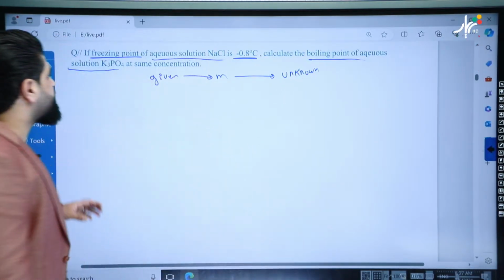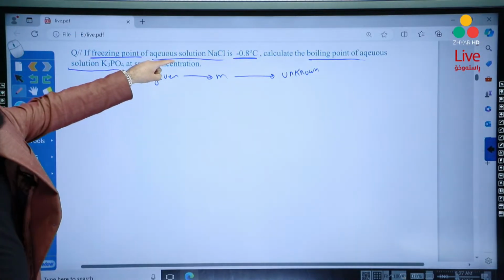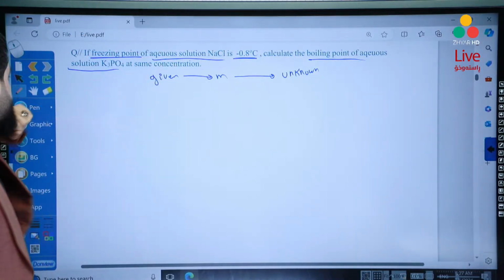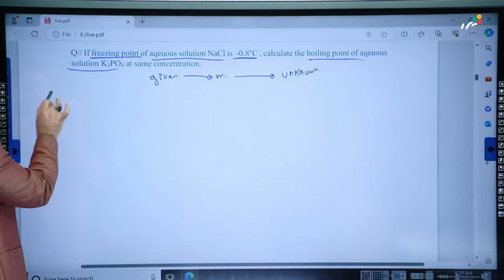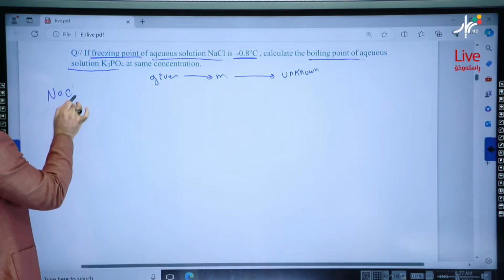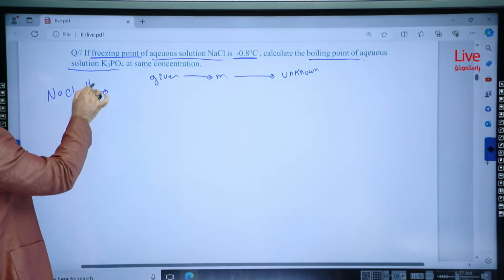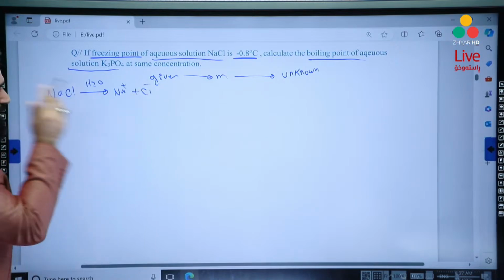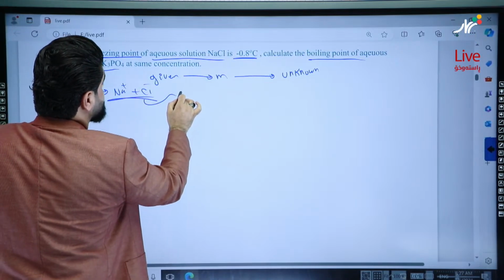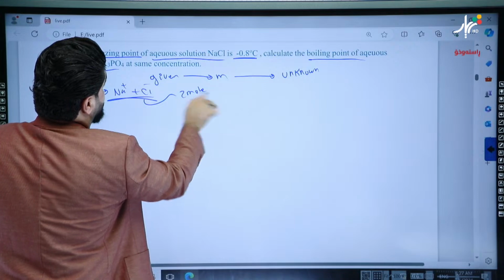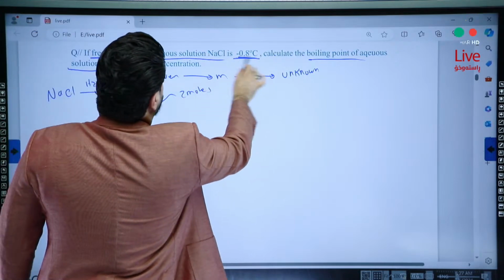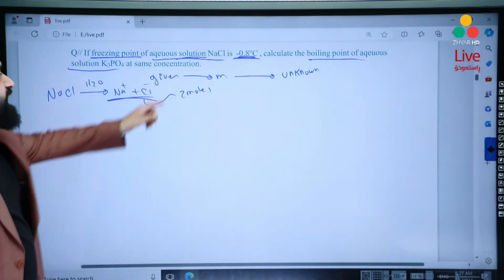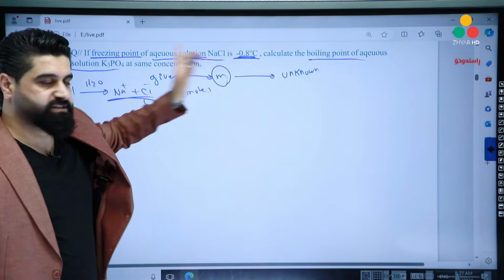So we have to start from the given information, which is NaCl. But mister, NaCl is an electrolyte. So write its dissociation reaction. NaCl, after being dissolved in water, will produce Na plus and Cl negative. Okay? So 2 moles of ions. And then there's the freezing point of the solution. So we have to calculate molality as a first step.